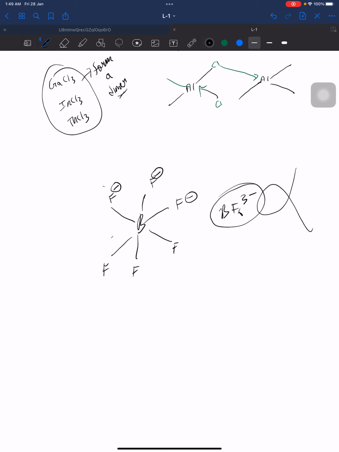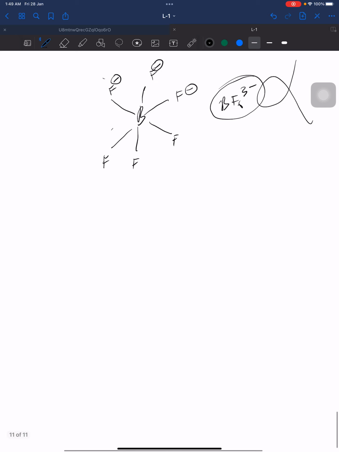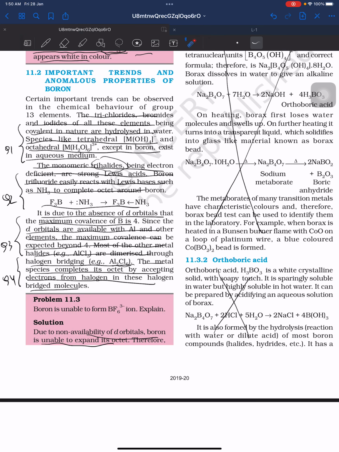This is not possible. Why? Because there is no vacant d orbital. So this is extremely important from this point of view. The metal species completes its octet by accepting the electrons from the halogens in the halogen bridged molecules.